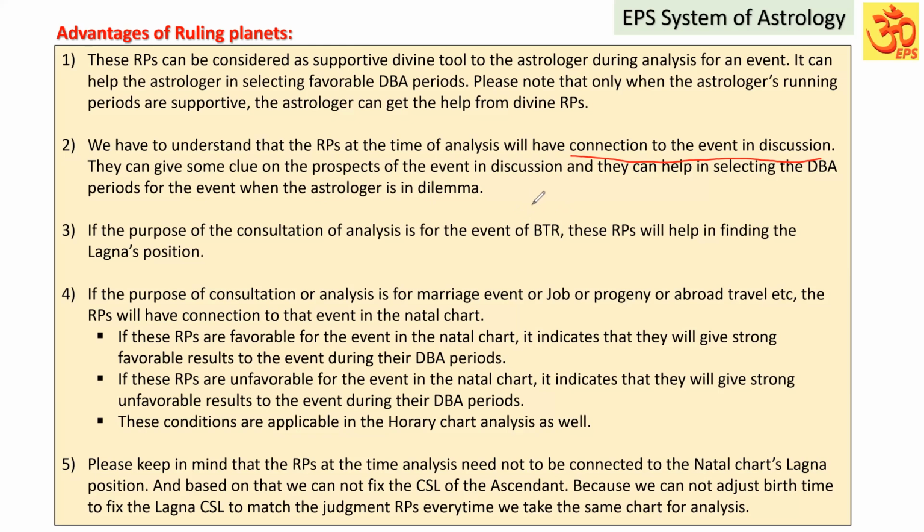They will have a connection to the event for which we are analyzing the chart, and based on that they will give some clue on the prospects of that event, and may also help in selecting the favorable DBA periods for the event, so the astrologer can get help when in dilemma.